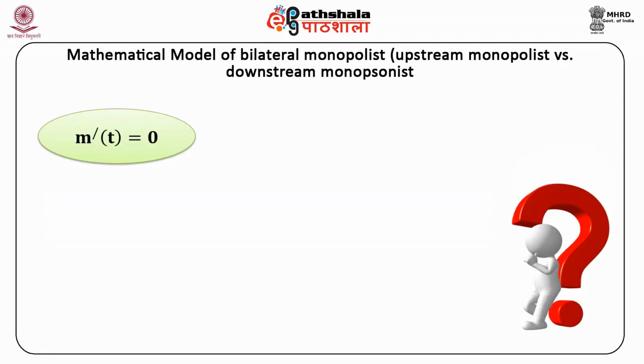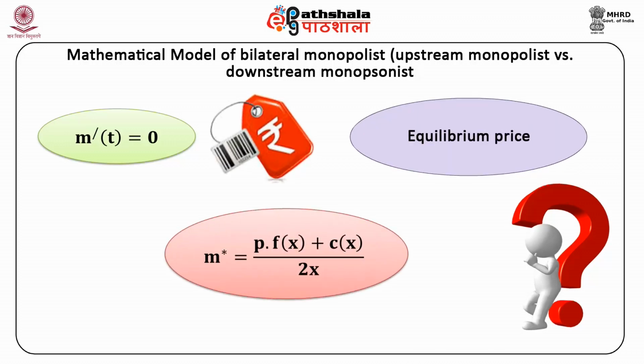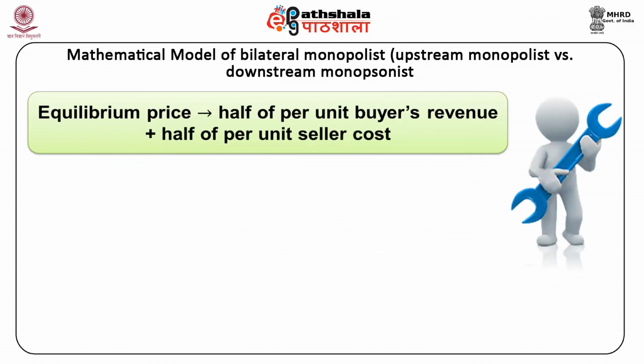Now by setting m dash t equal to 0, we can obtain the equilibrium price as m star is equal to p into fx plus cx divided by 2 into x. The equilibrium price thus obtained is half of the per unit revenue of the buyer in addition to half of the per unit cost of the seller.